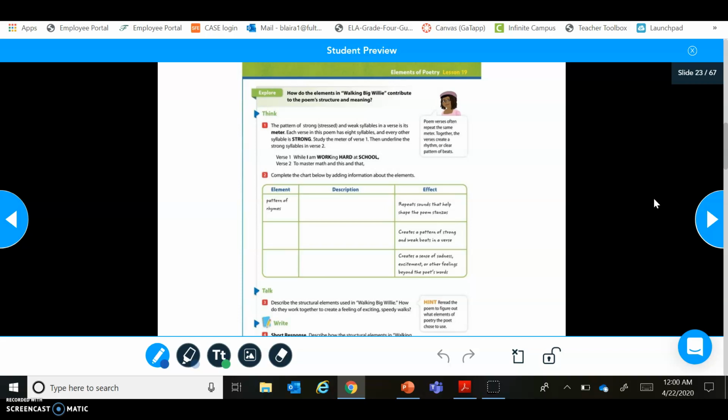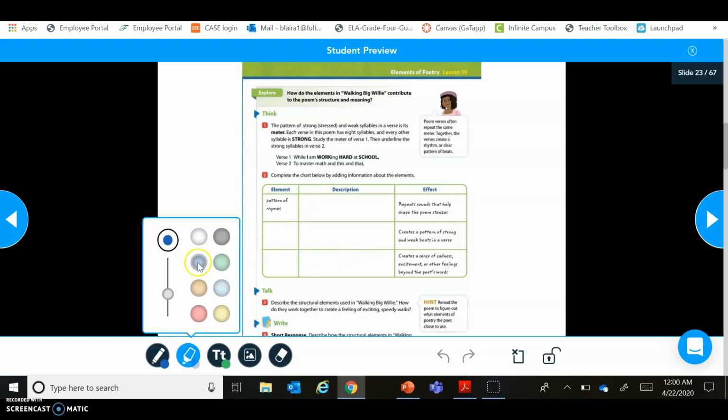So they want us to do that with verse 2. The way that I would do this, I would read it out loud, because that's always going to help us hear which words are being stressed, or which syllables are stronger and which ones are weaker. To master math and this and that. So think about that. Which words are we stressing? To master math and this and that.